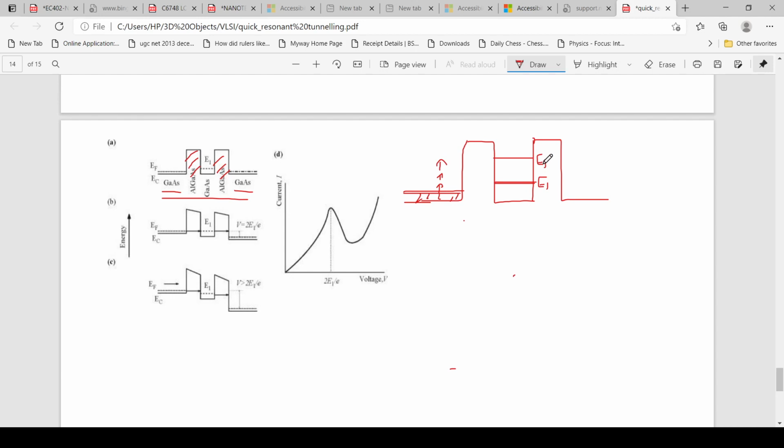For just explaining, we are considering the first level E1 only. Now, when we apply a potential difference across this heterostructure, the Fermi level of